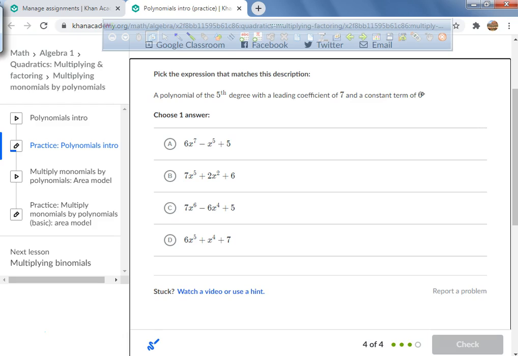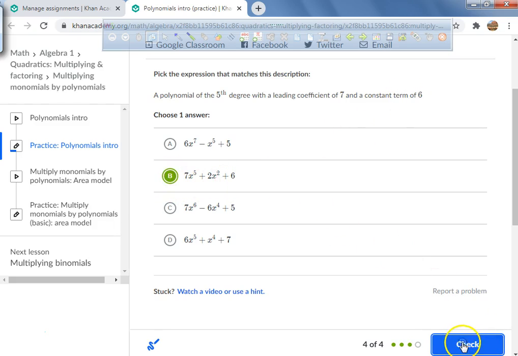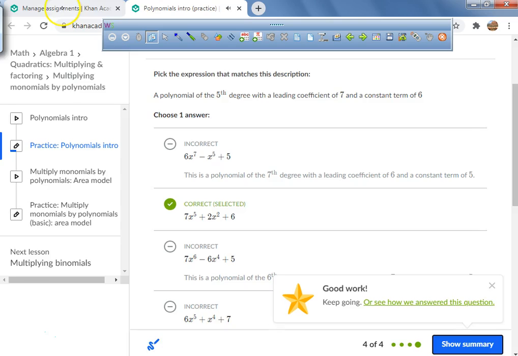All right, so you think it's B? Is that to the power of 5? Yes. Does it have a leading coefficient of 7? Yes. Does it have a constant term of 6? Yes. That's it. That's all you have to do.